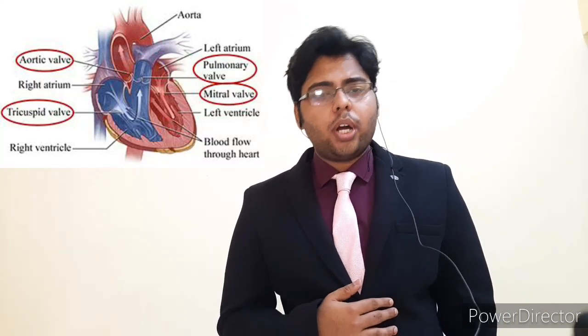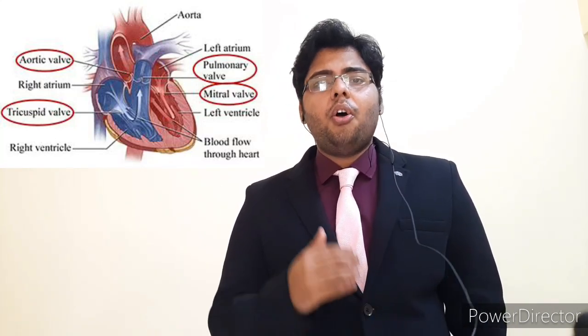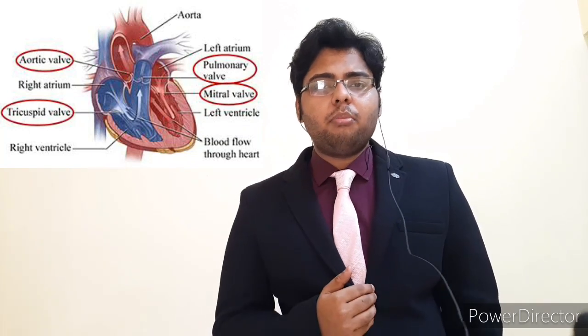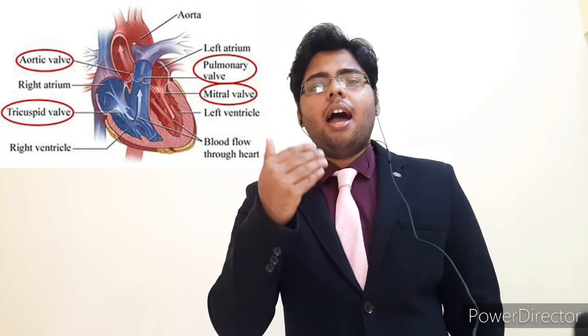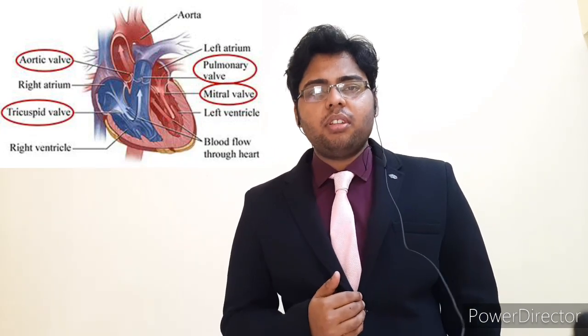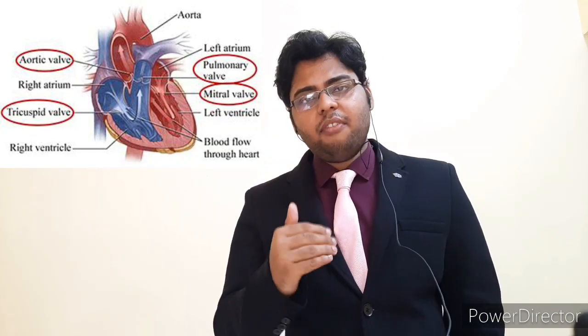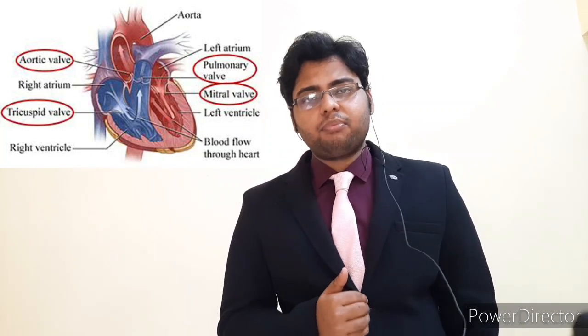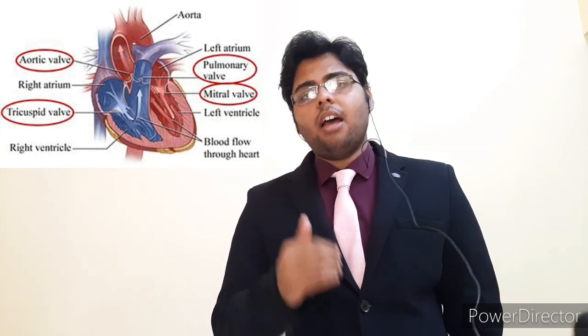The tricuspid valve is located between the right atrium and right ventricle. The pulmonary valve is located between the right ventricle and the pulmonary aorta. And the mitral valve is located between the left atrium and left ventricle. And the aortic valve is located between the left ventricle and the aorta.